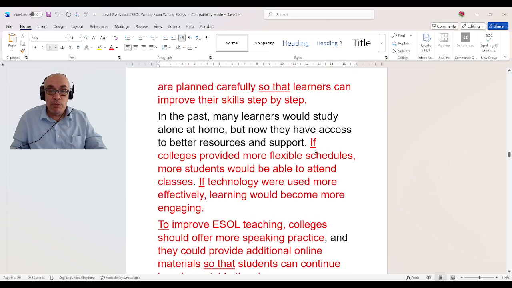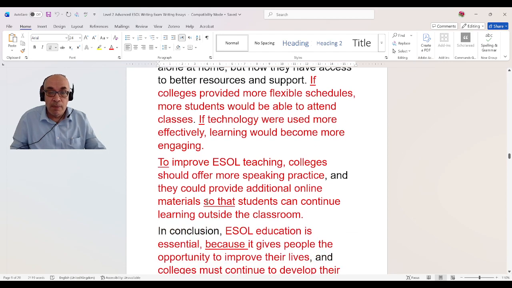If colleges provide more flexible schedules, more students will be able to attend classes. Again, if you use if, you are making a complex sentence. If technology were used more effectively, learning would become more engaging. Again, I'm using if to make a complex sentence.